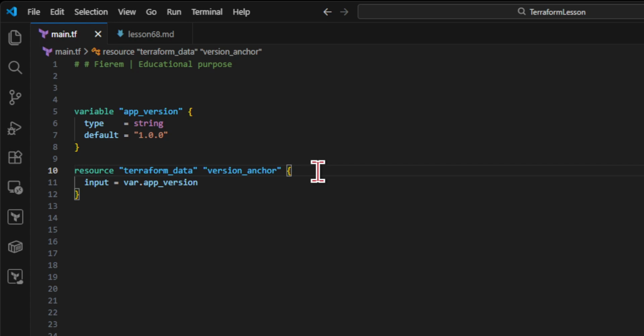This is the bridge beginners miss. Terraform only reacts to values it can evaluate and compare.